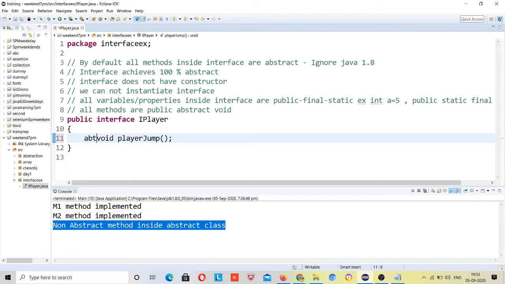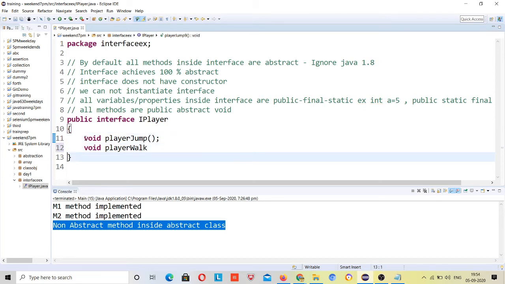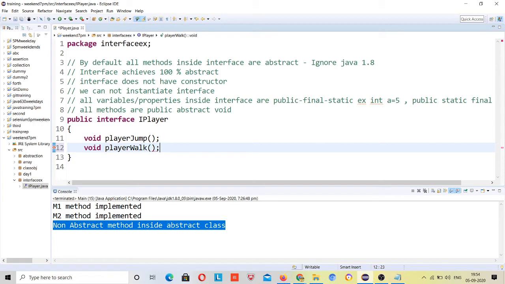If you write this abstract void, it's okay, but if you don't write it, it is still public abstract void by default, you don't need to write it manually. Another abstract method present here is player walk. This is also an abstract method, public abstract void by default.